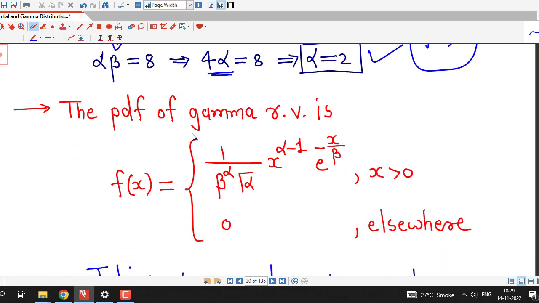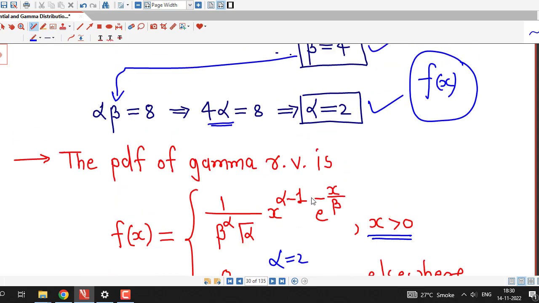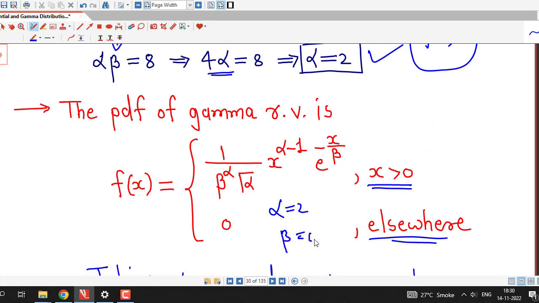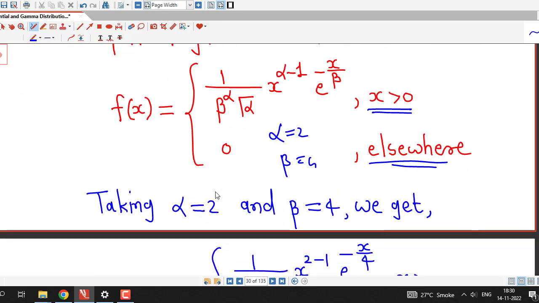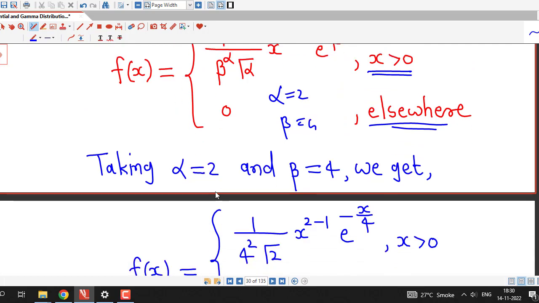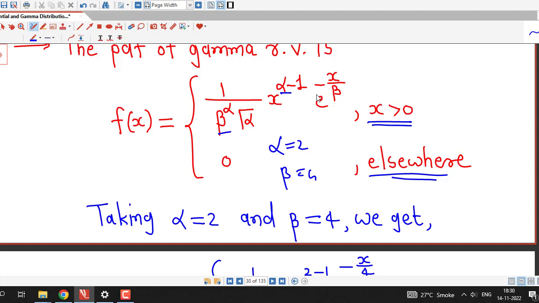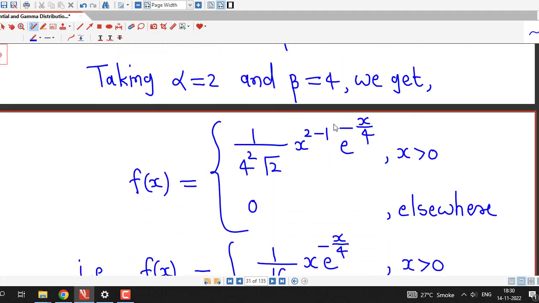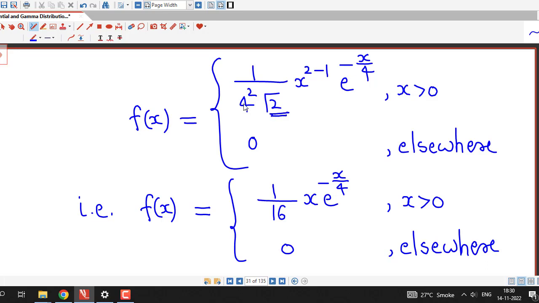We should remember this formula: f(x) equal to 1 over beta raised to alpha times gamma of alpha, times x raised to alpha minus 1, times e to the power minus x over beta, if x is positive and 0 elsewhere. So here we put alpha equal to 2 and beta equal to 4. We substitute alpha equal to 2, beta equal to 4 in this PDF, and we obtain 1 over 4 raised to 2 times gamma 2, times x raised to 2 minus 1, times e raised to minus x by 4, and if we simplify this, gamma 2 is 1.